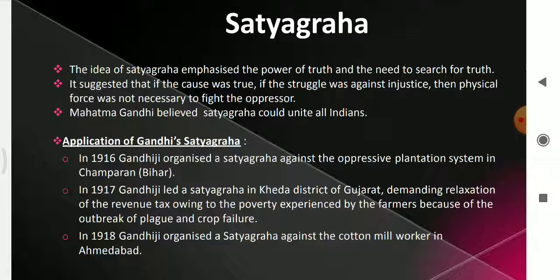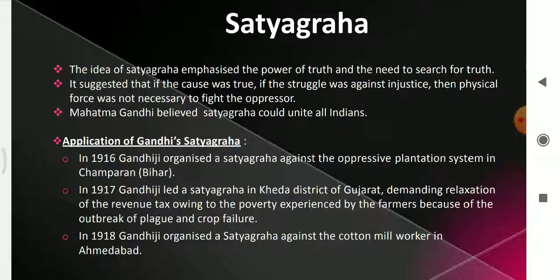In 1918, Gandhiji organized another Satyagraha for the cotton mill workers in Ahmedabad. The cotton mill workers were affected by a disease epidemic and they were demanding an increase of the wages. So Gandhiji supported the cotton mill workers in Ahmedabad in 1918.